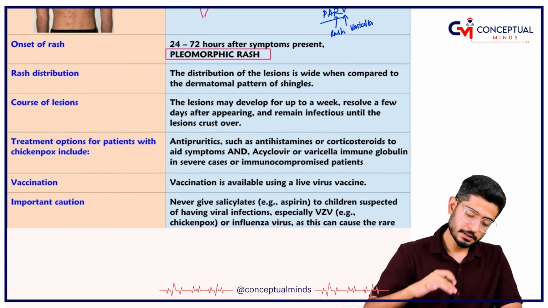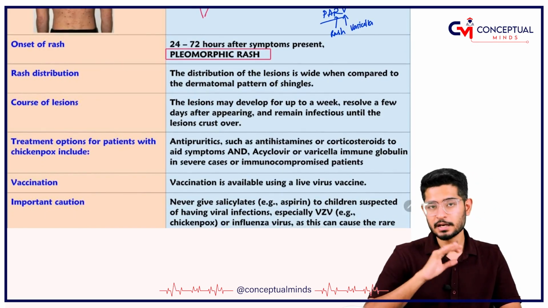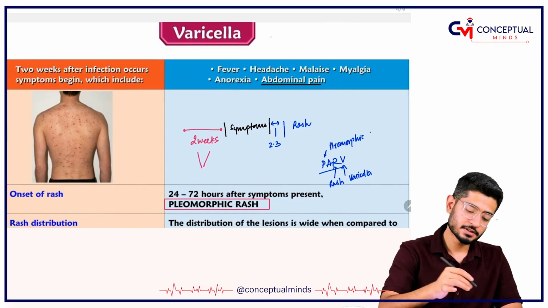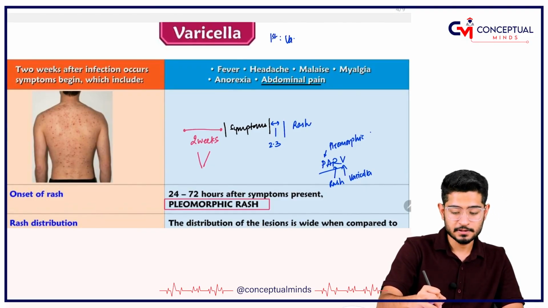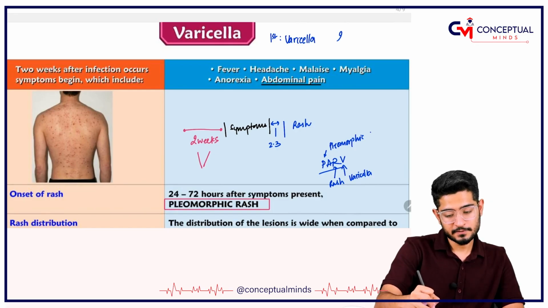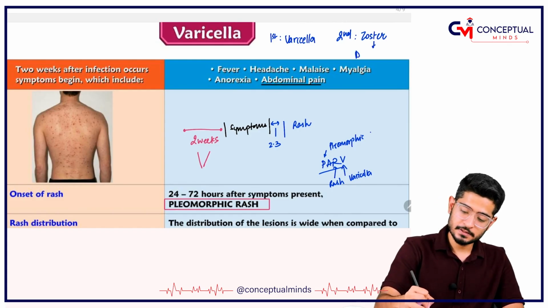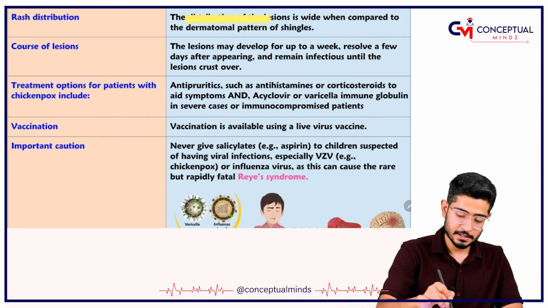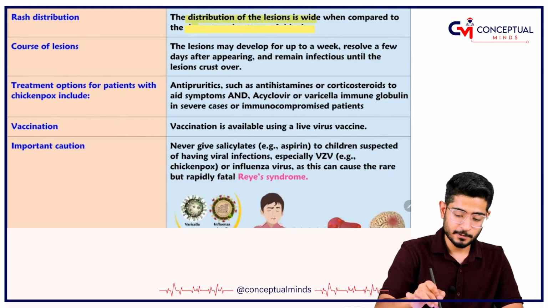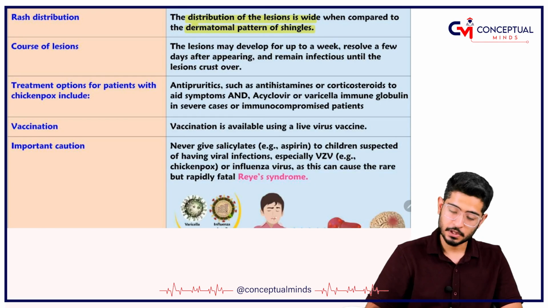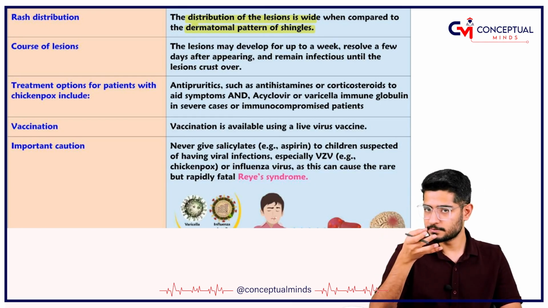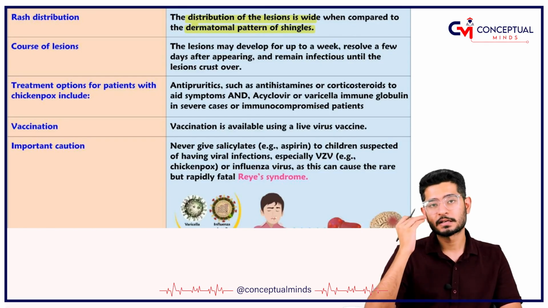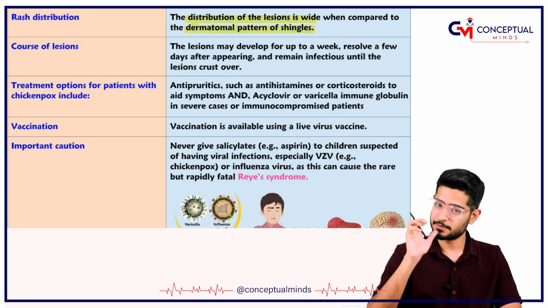Just remember that Varicella-Zoster has actually two things. The first infection is called varicella, whereas if it occurs for the second time, it is called zoster. And zoster is something that is going to occur in a single dermatome. That's why they have written that the distribution of rashes is wider compared to the dermatomal pattern of shingles caused by zoster. So first time, it is varicella, chickenpox; second time, it is called shingles caused by the zoster.